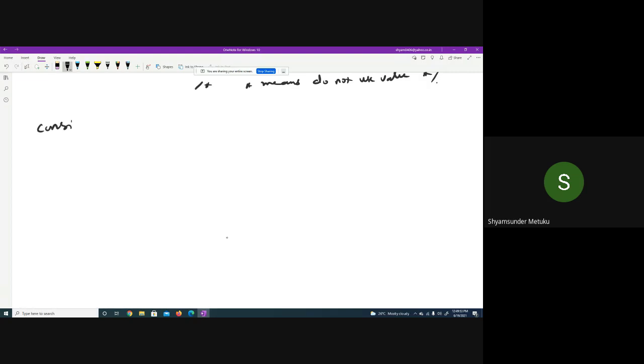So let me conclude with the last topic. Consider int *p, where star in the declaration indicates that p is a pointer variable.